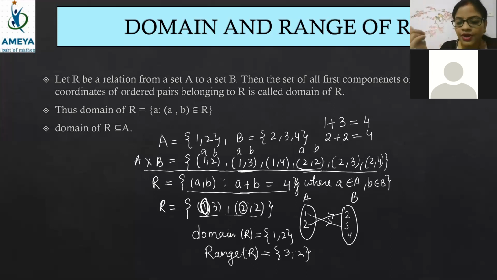Okay, so domain of R is 1 comma 2. Range of R is 3 comma 2. So that means what, beta? Very good, Sadav.